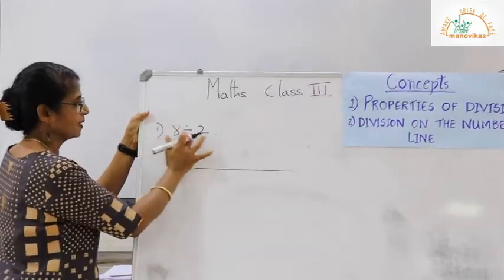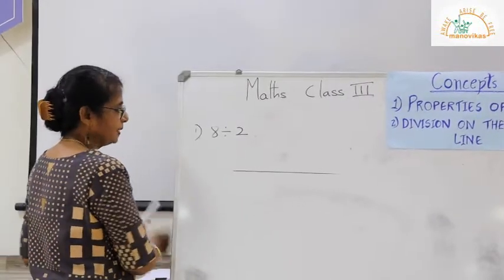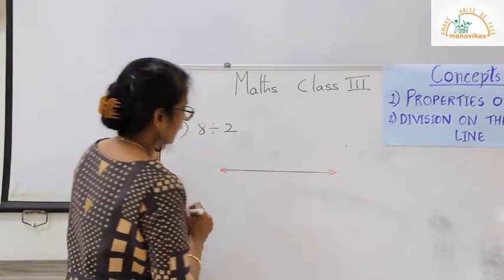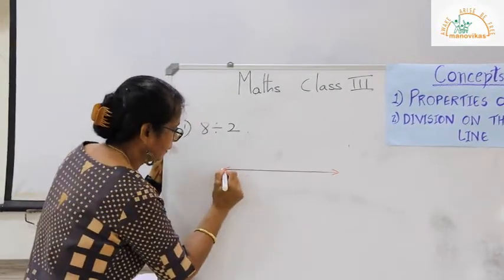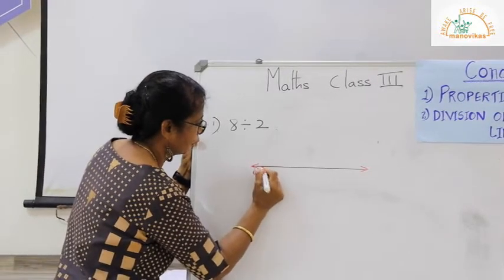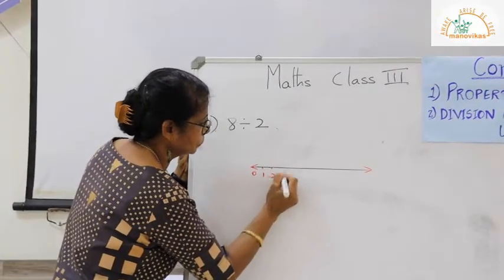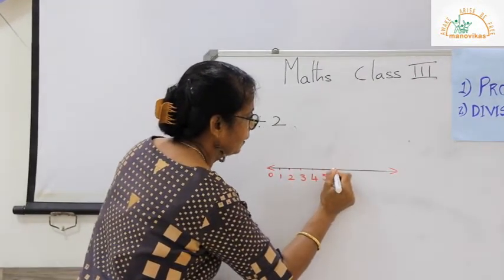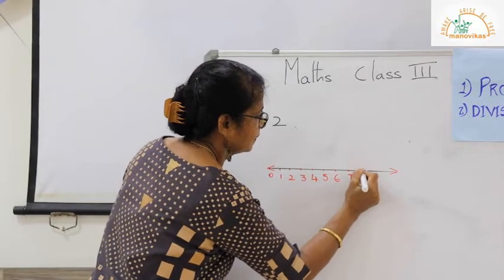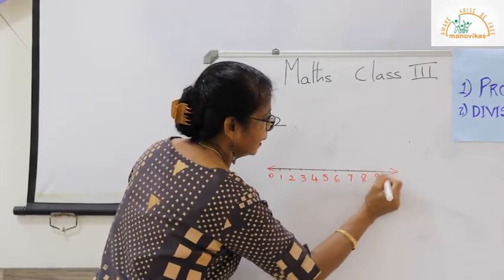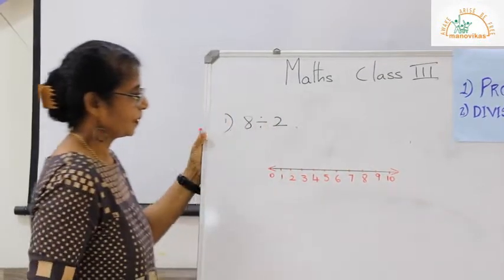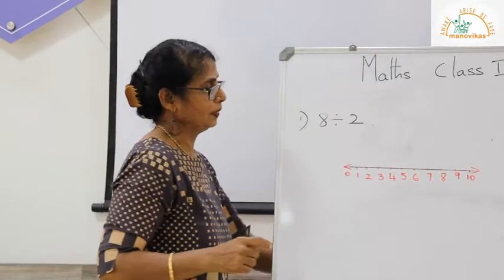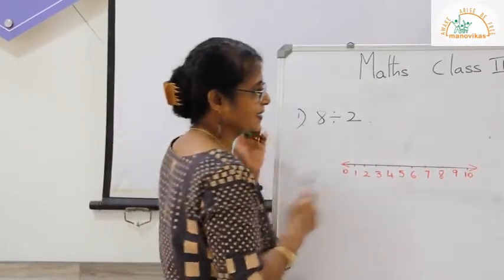Here the dividend is 8 and the divisor is 2. Now we need to mark on the number line. Our first step is we have done the drawing. Now here 0, 1, 2, 3, 4, 5, 6, 7, 8, 9, 10. Now what are we given? We are given 8 divided by 2. So we go to 8 because 8 is the dividend.